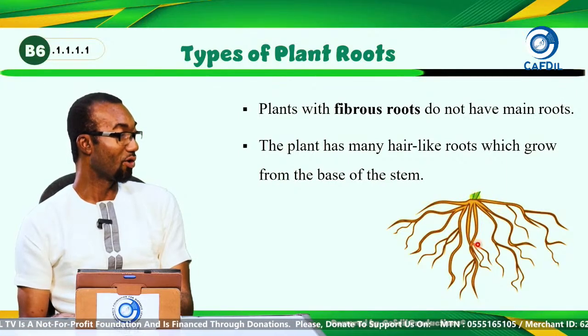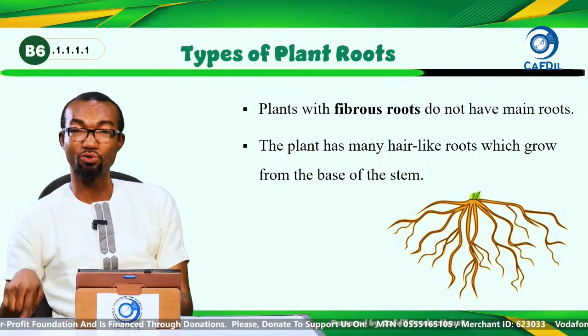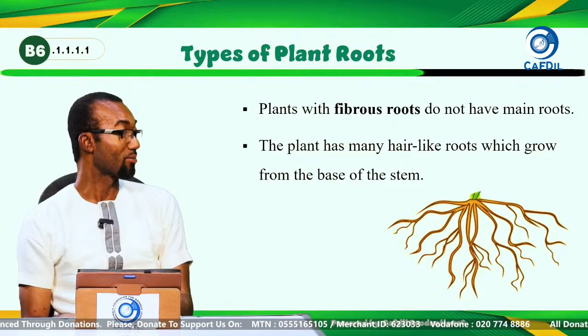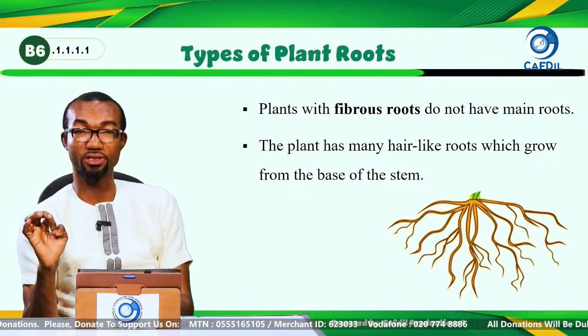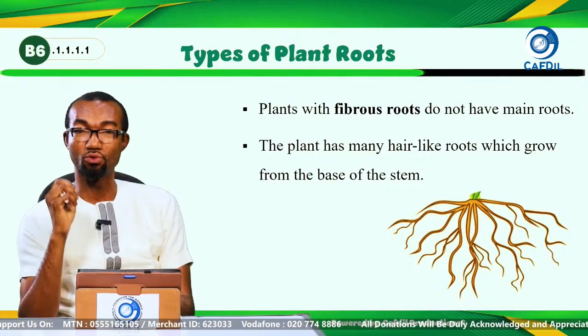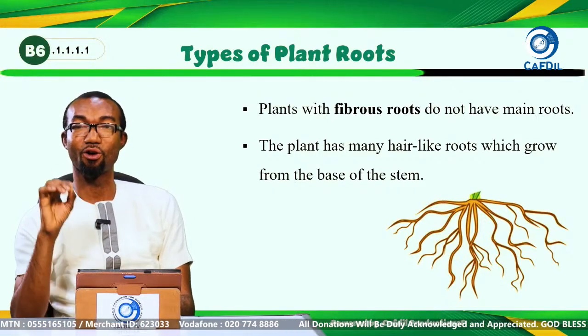And then they all grow. They don't have one long root with side roots and root hairs. So that is fibrous roots. They do not have main roots. They have many hair-like roots which grow from the base of the stem.